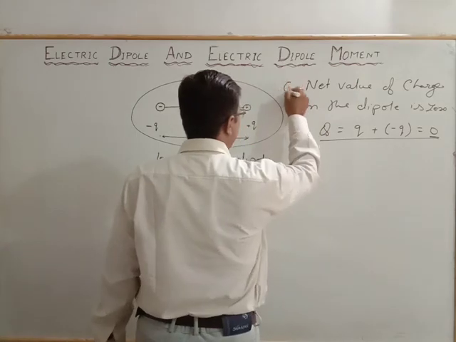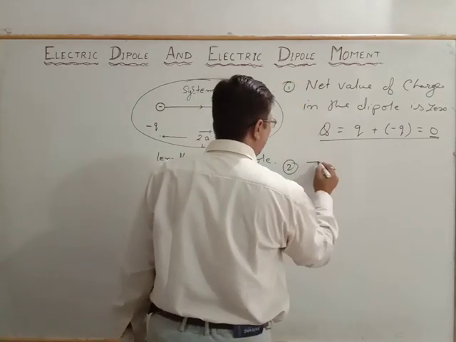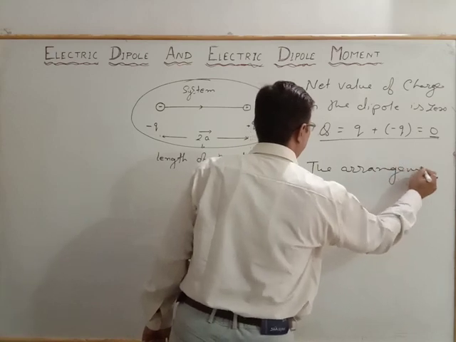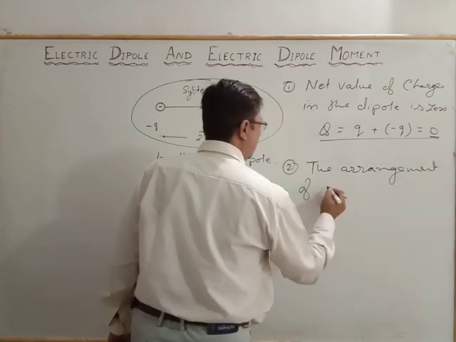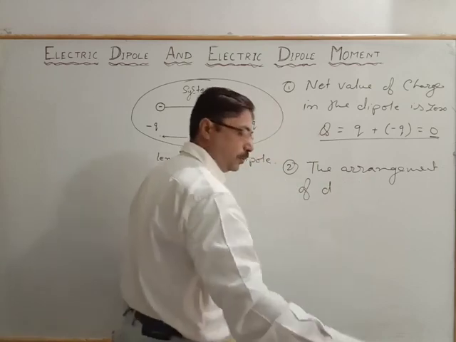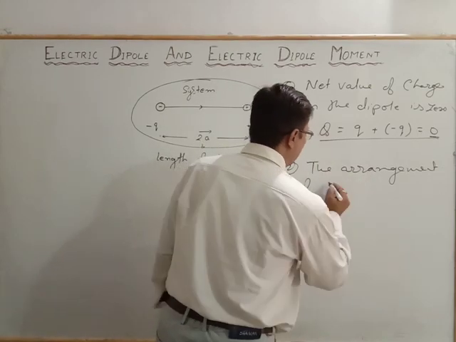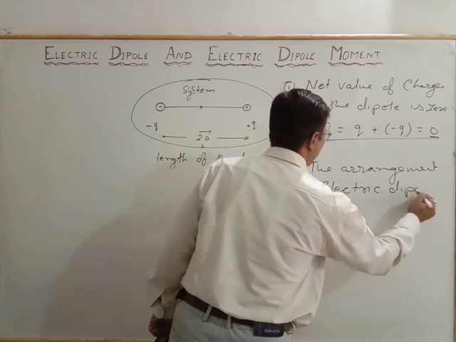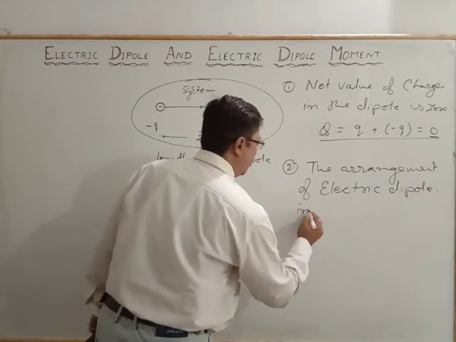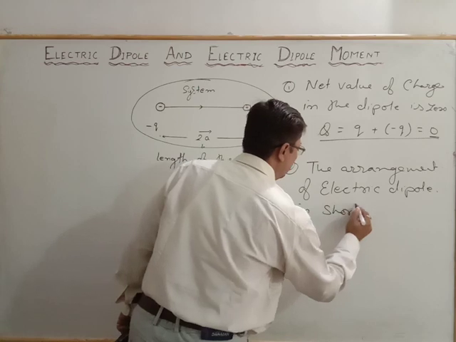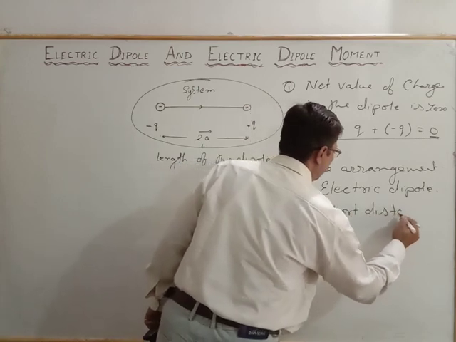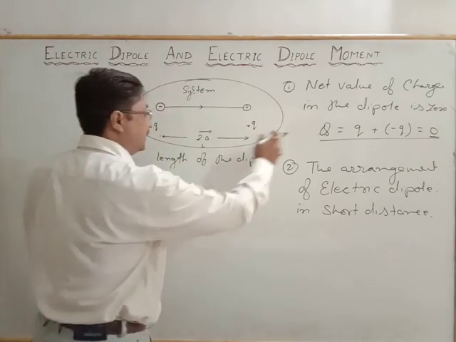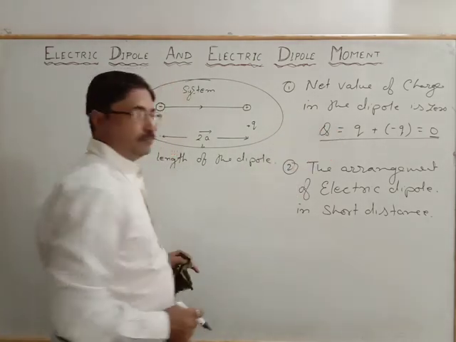That is the first point. Second, the arrangement of the electric dipole is at a short distance. It is not considered as a large distance between the charges.